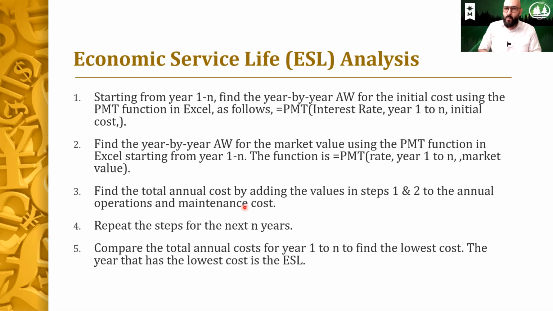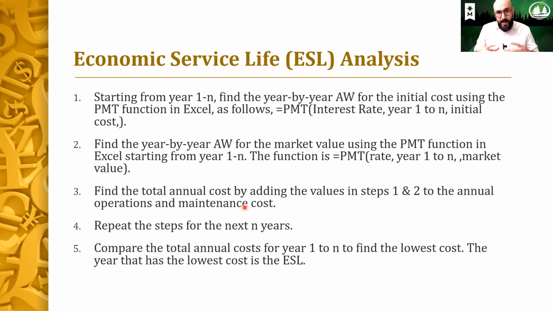So we found the annual worth for the initial cost. We found the annual worth for the market value or the salvage value. And then three, we find the annual worth for the maintenance and operational cost. That's number three, to find out what would be the maintenance and operational cost over the years. And then add these together.